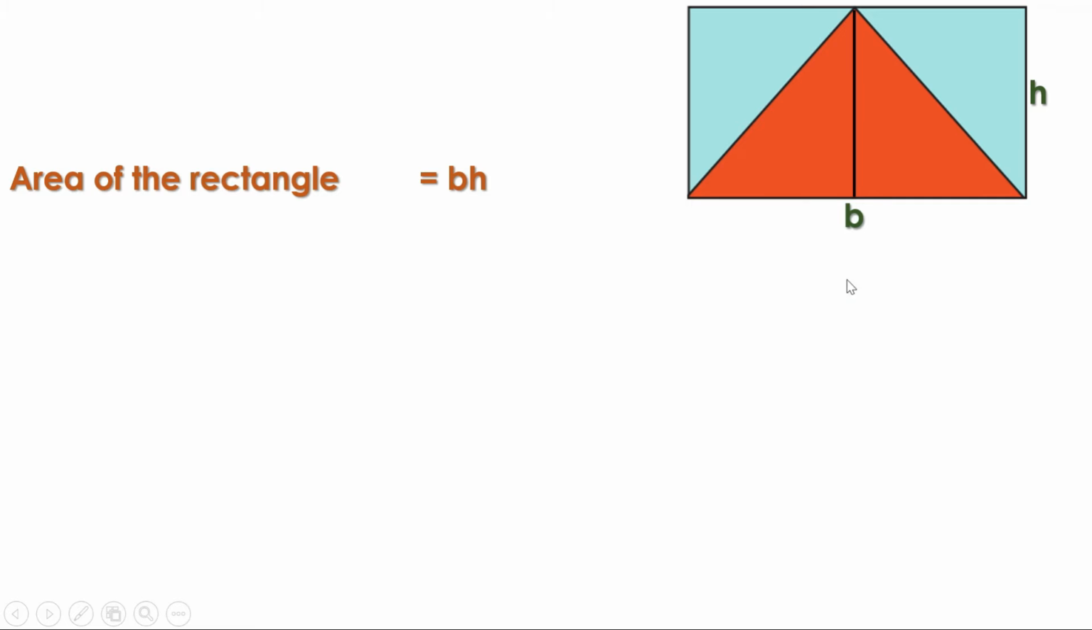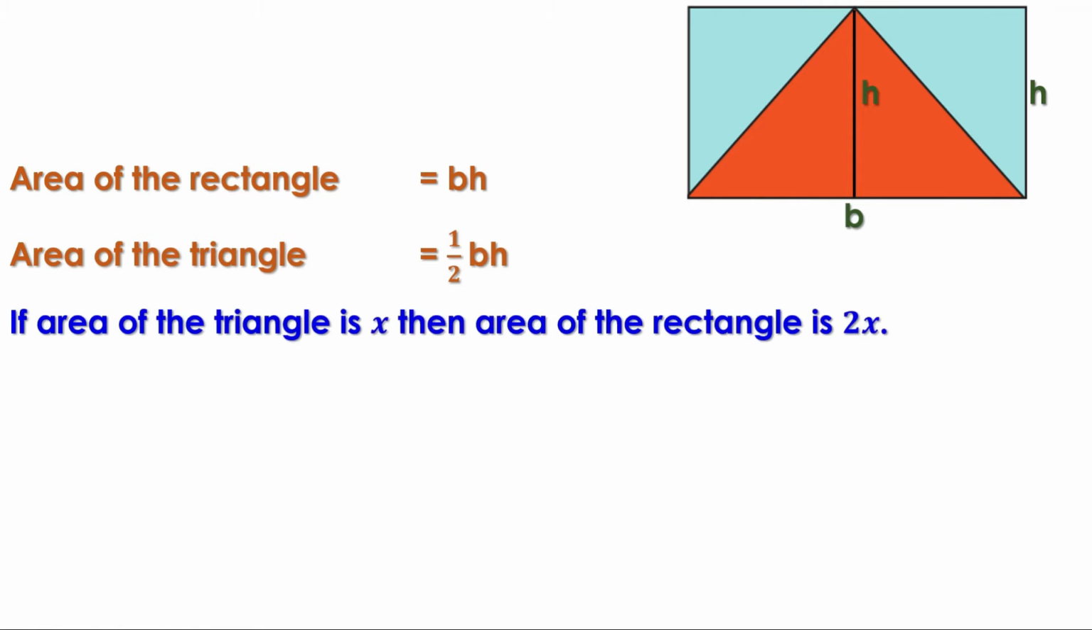What is the height of the triangle? That is equal to the breadth of the rectangle. Therefore, height of the triangle is h. Now, what is the area of the triangle? Half bh. We know half bh plus half bh is bh, or half bh into 2 is bh. That means area of the rectangle is 2 times the area of the triangle. If we take the area of the triangle as x, then area of the rectangle is 2 times x or 2x.